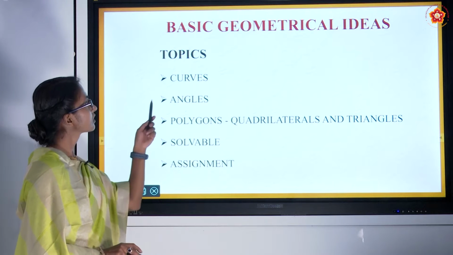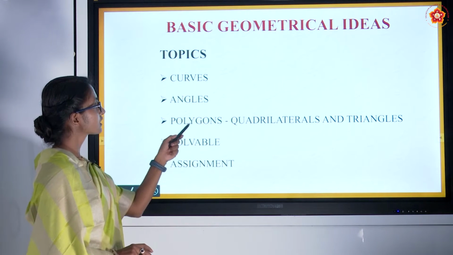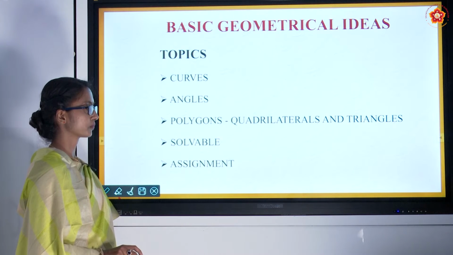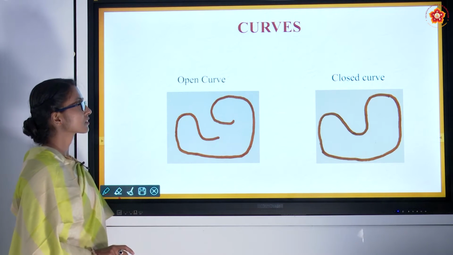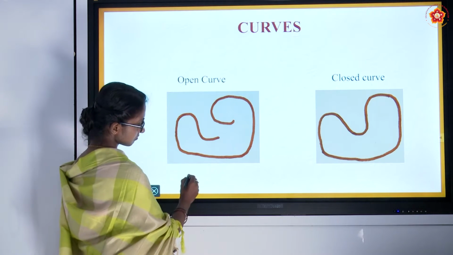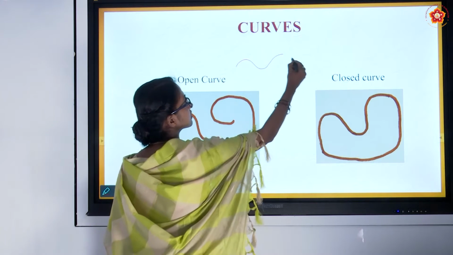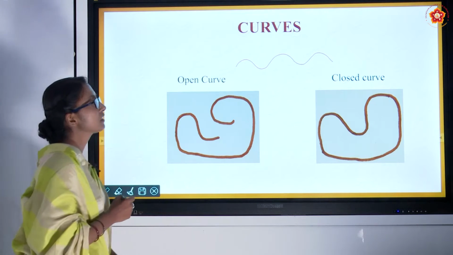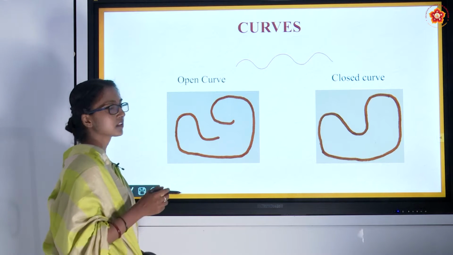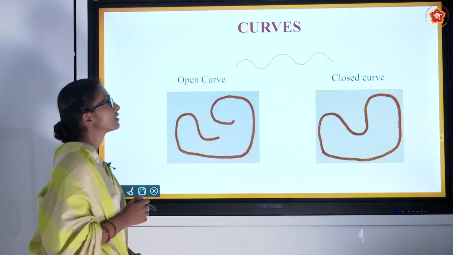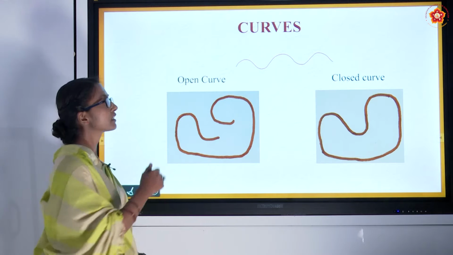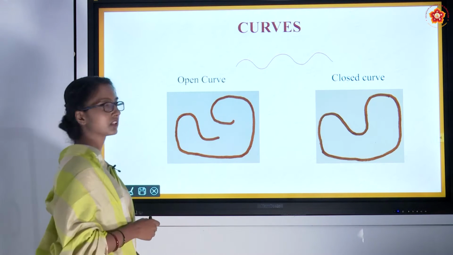So today we will learn curves, angles, polygons, and under polygons, quadrilaterals and triangles. And let's solve some problems too. Curves. So this can be called a curve, right? For example, a curve is the movement of a snake and the movement of water in the sea. Waves will be coming in the shape of a curve.